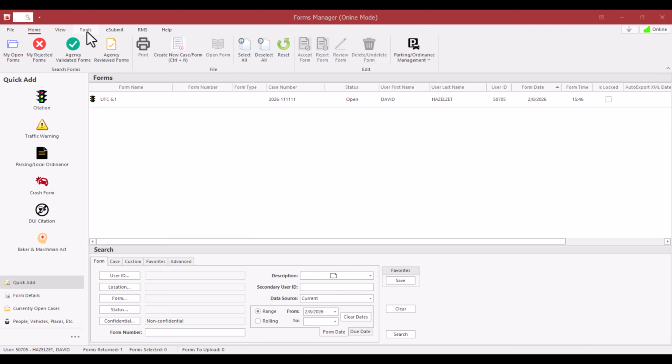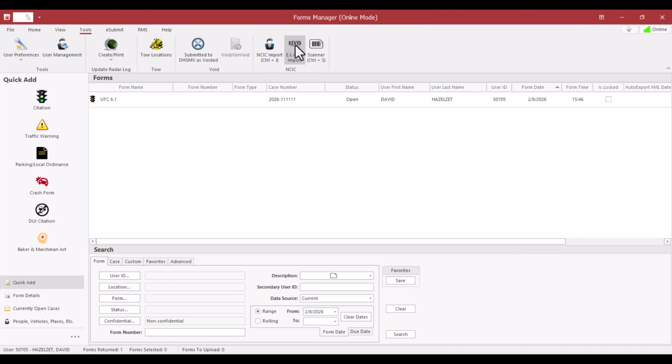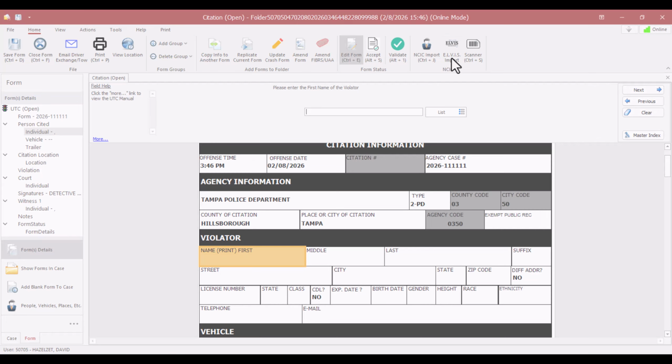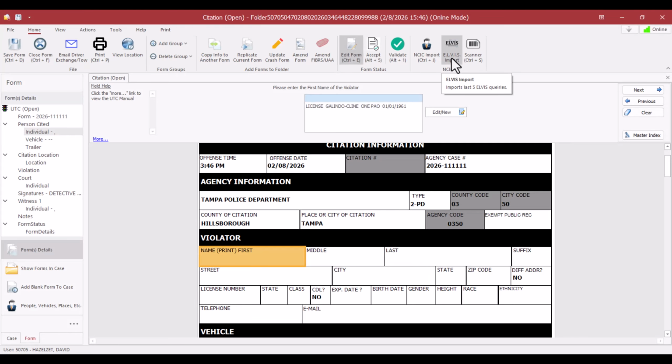Once the query has come back, if you are needing to import that data into TraCS, you will then go back into the TraCS program. There are two places in TraCS that you can go to import that data from ELVIS. If you're on the Forms Manager page, you'll click on the Tools tab and click on ELVIS Import. If you have a form open, under the Home tab of the form, you will notice there is an ELVIS Import button. If you click on the ELVIS Import button, you will notice the screen will look like it is frozen for a couple of seconds, and then you will see the name in the name section and the vehicle in the vehicle section on the TraCS form.